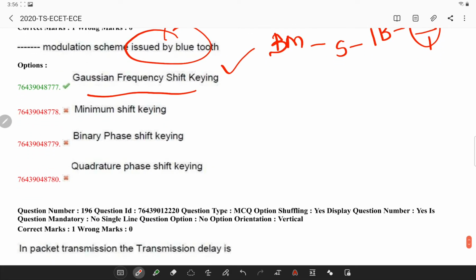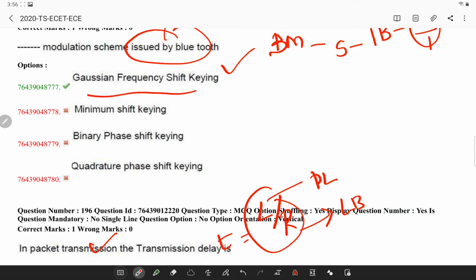Next, in packet transmission, the transmission delay is given by the formula L by R, where R is the link bandwidth and L is the packet length.